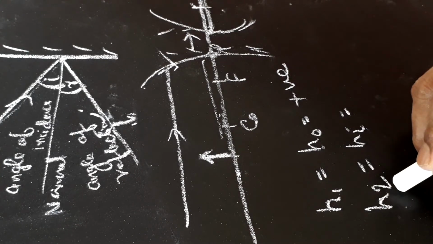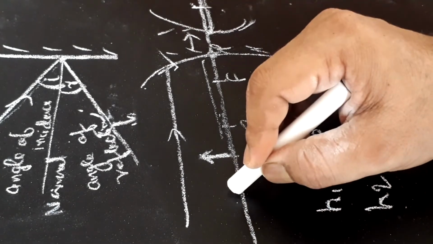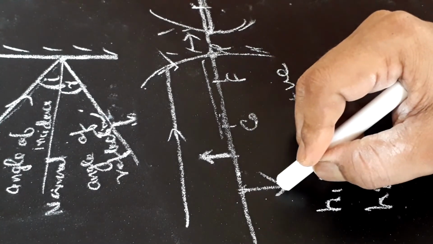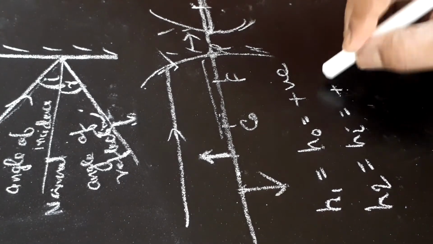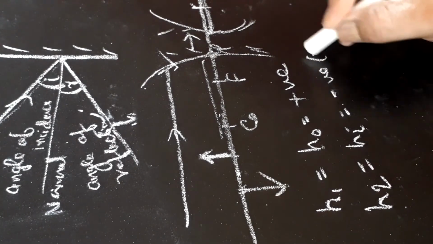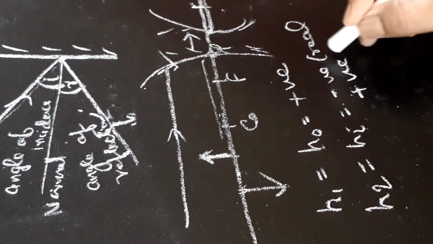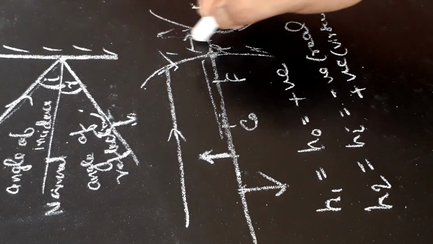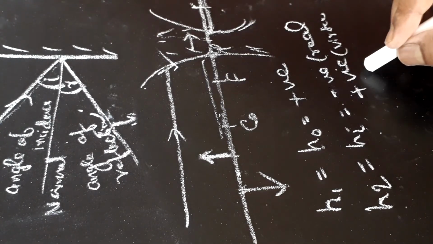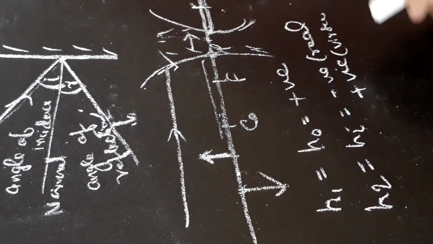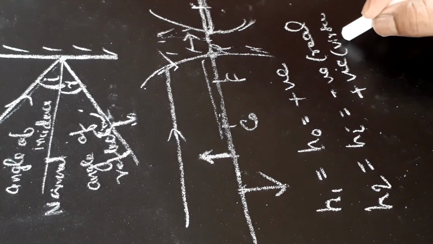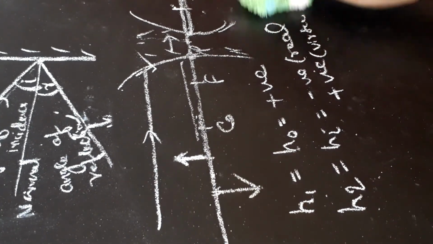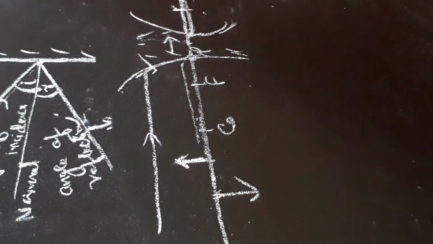If we get a real image, it is always inverted, below this line, so H2 will be negative if it is real and positive if it is virtual, because a virtual image is always erect. H1 is always positive.